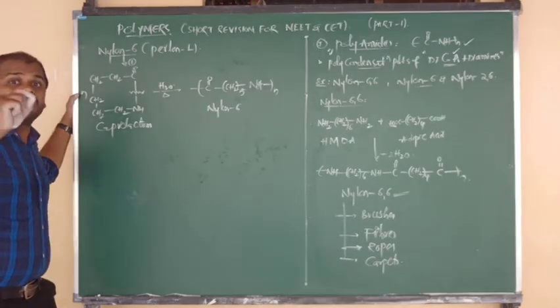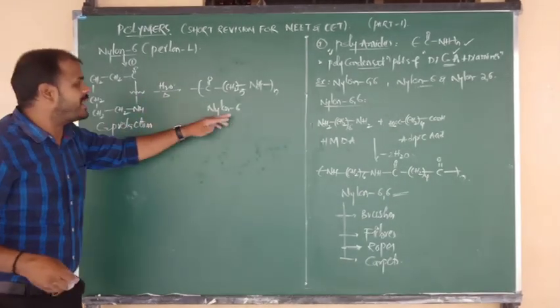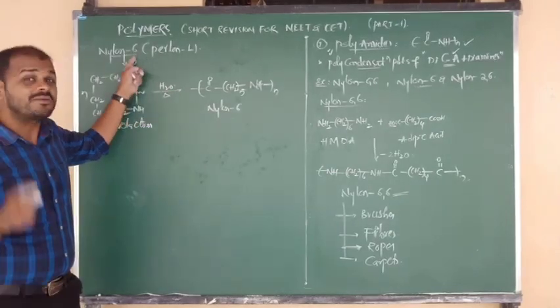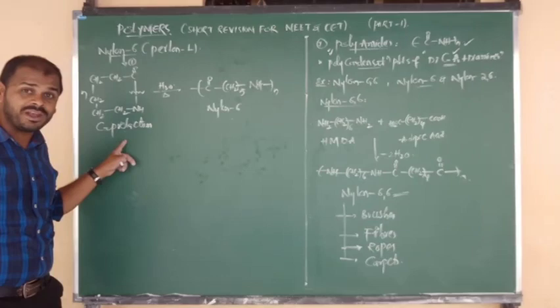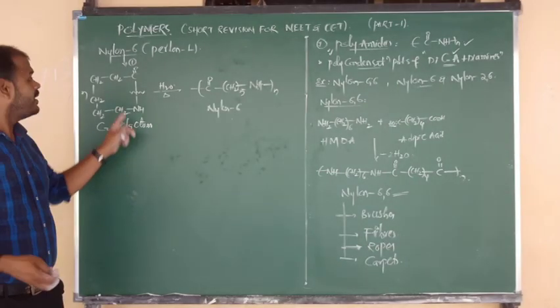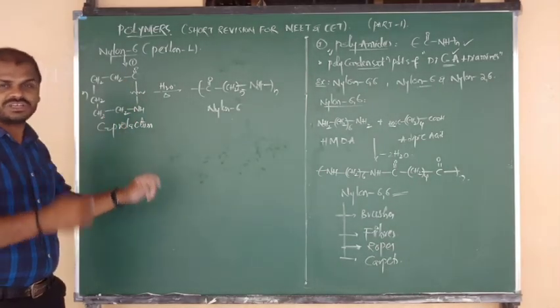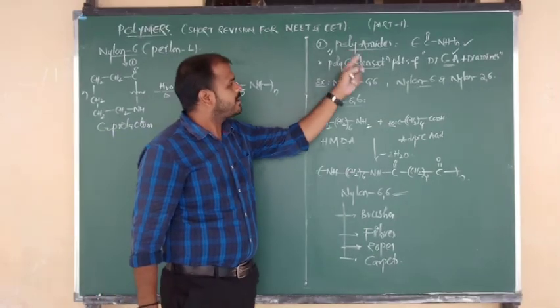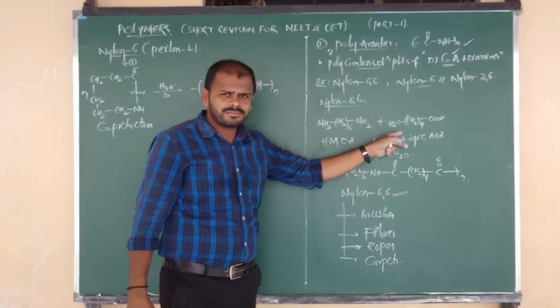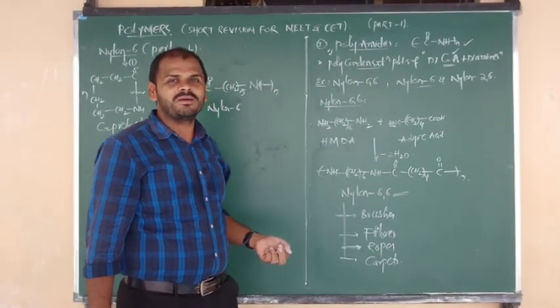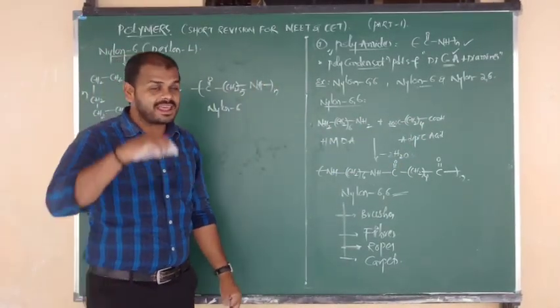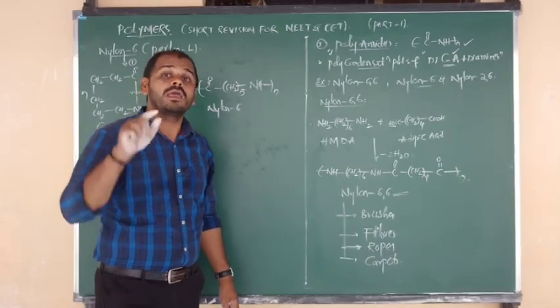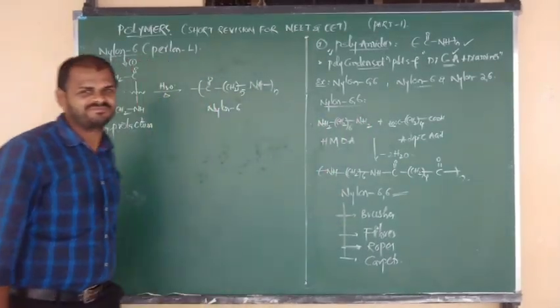Among the following, which polymer is prepared by hydrolysis? Nylon 6, from caprolactam. It contains only one type of monomer unit, so it is a homopolymer. Here there is more than one functional group, so it is a condensation polymer. What about this one? Two different units are there, so it is a copolymer, but they have more than one functional group, so we have to say condensation. Like that, for every polymer you can decide better if you know the monomer name along with the structure.